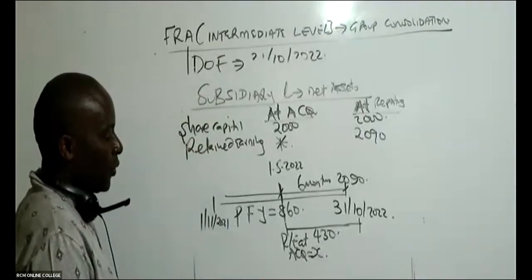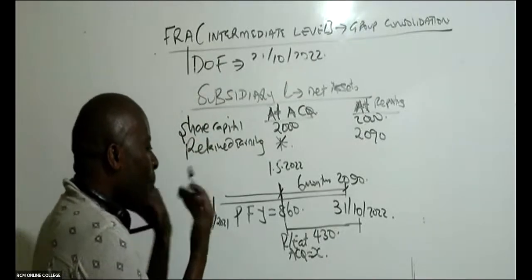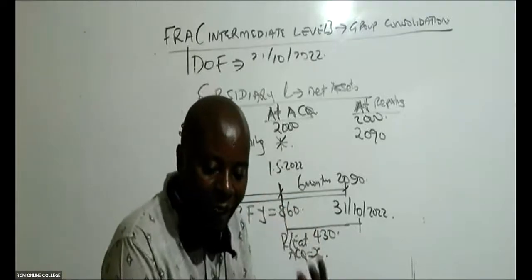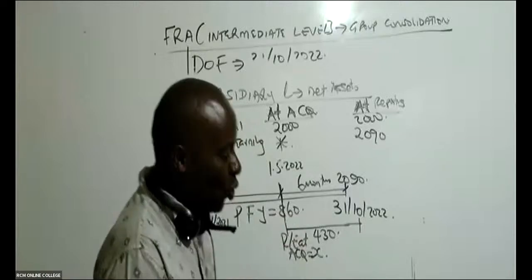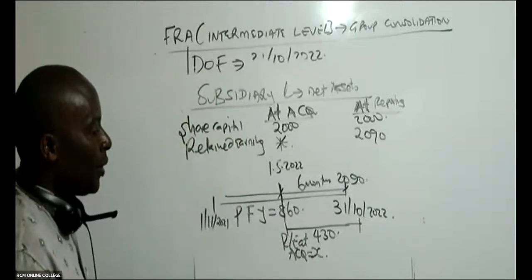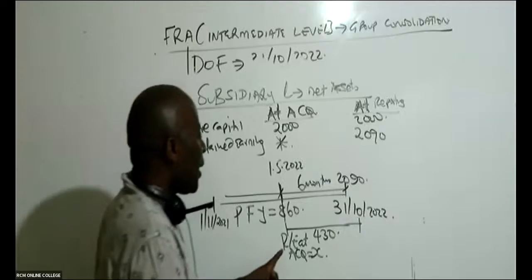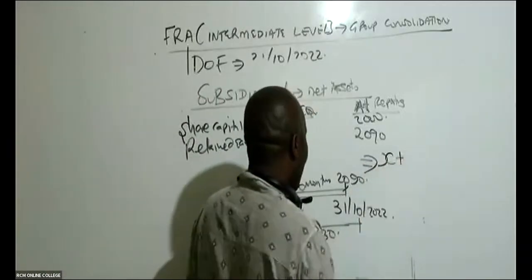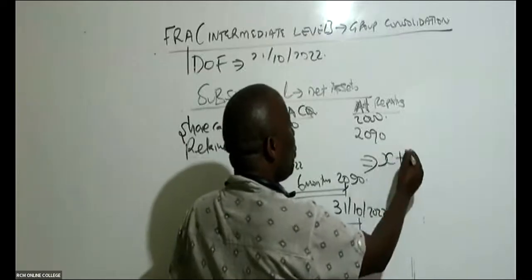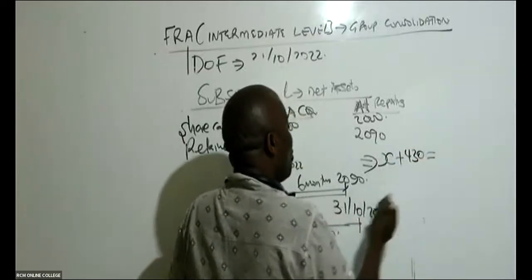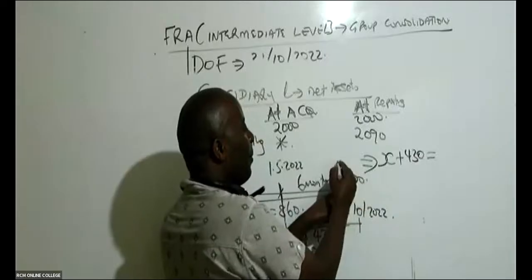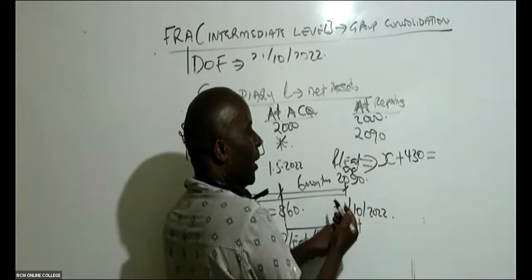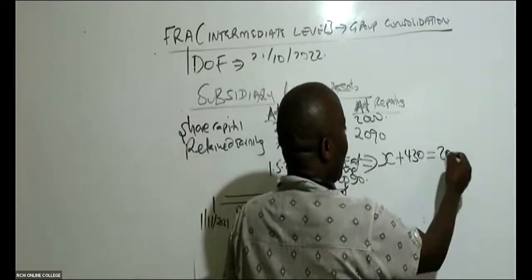Let this be X. Remember, all the profit we make, we are going to retain. We are not paying dividends at all. That's what the question has told us. So it means that the retained earnings at acquisition, which is X, plus all the profits here, which is 430, should be equal to retained earnings at the end. So this should be equal to 2090.